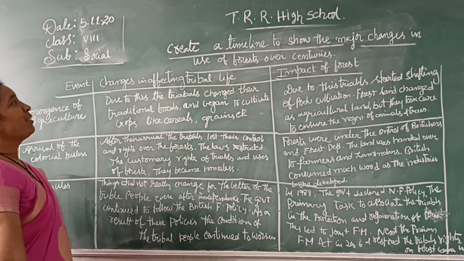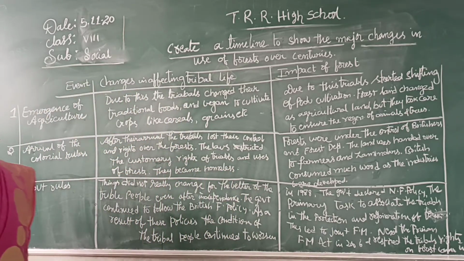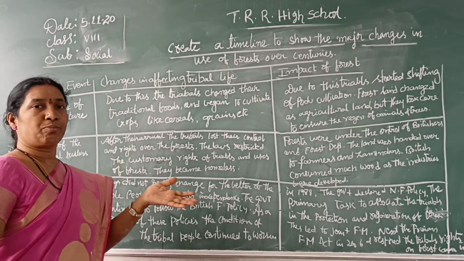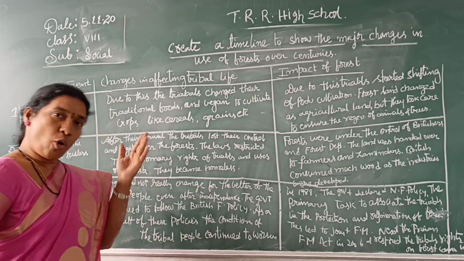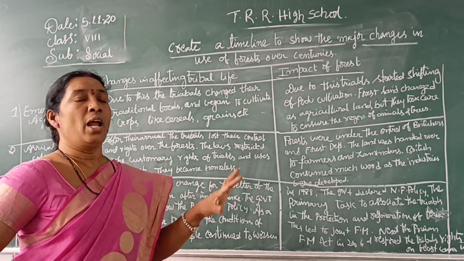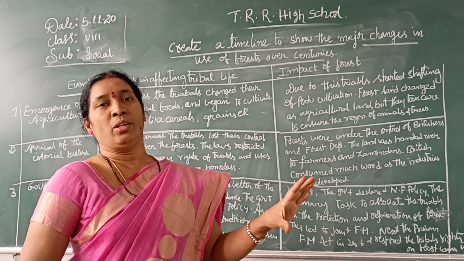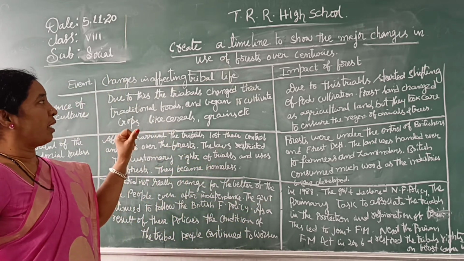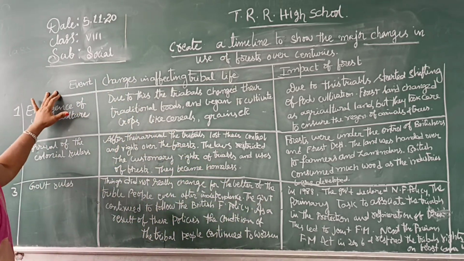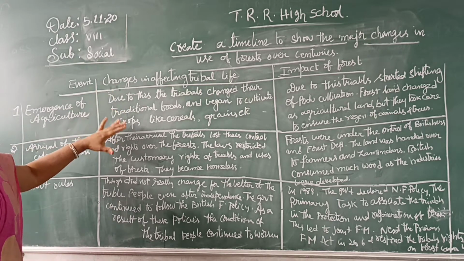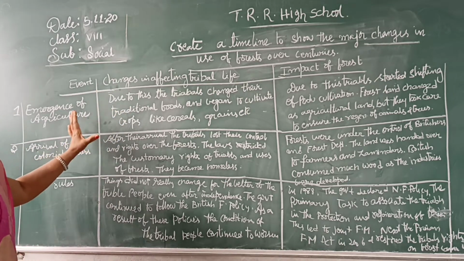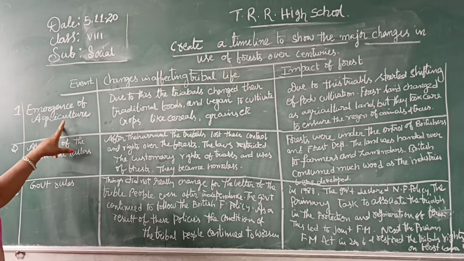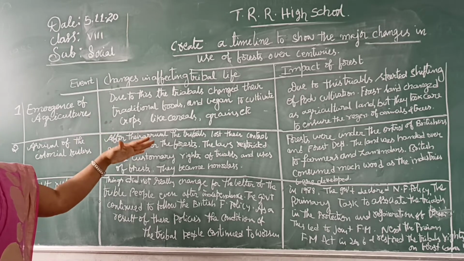Okay. So create a timeline to show the major changes in the use of forests over centuries. Before independence, during the British rule, and before that also, how the tribal people lived, how their lives were going on, and how they suffered and were tortured by the British. These all come under this. And what are the events and changes affecting tribal people? How the tribal people's lives changed at different times. Arrival of the Britishers, how it was, and the emergence of agriculture, when the forest was converted into agriculture.